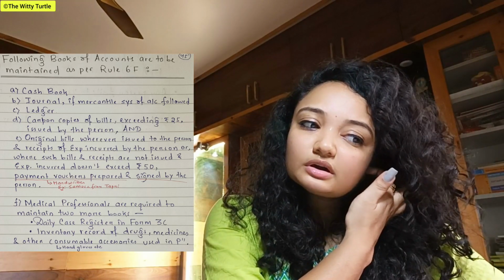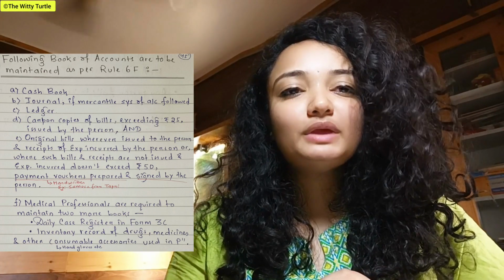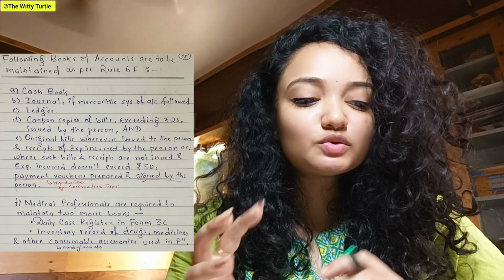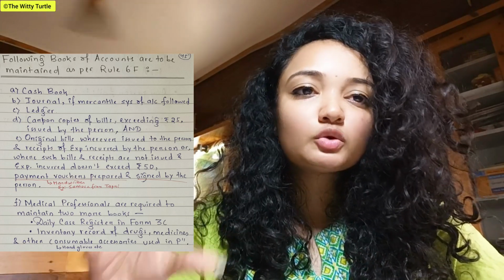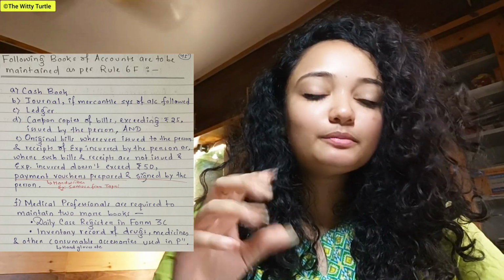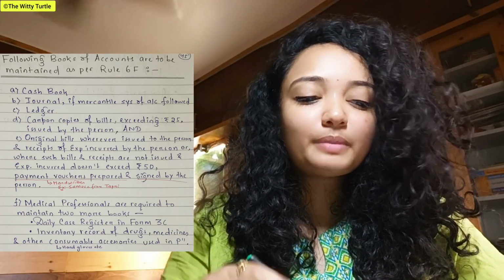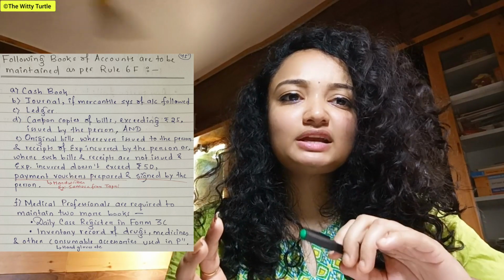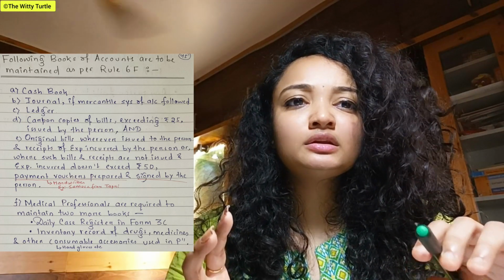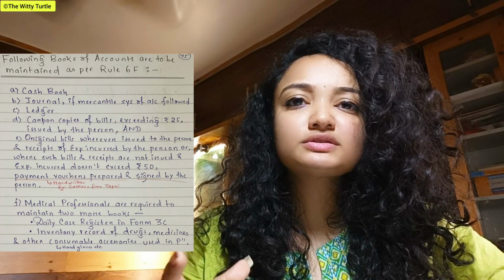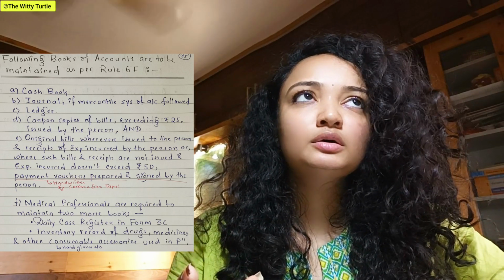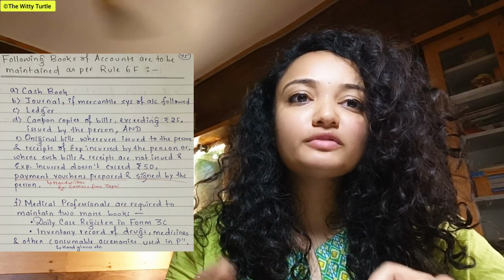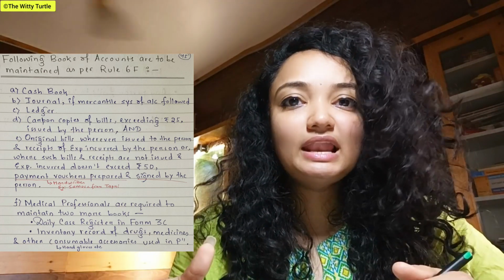So it means that if it is less than rupees 50, you have to keep a payment voucher which is prepared and signed by the person, right? Payment voucher means any kind of handwritten voucher where you have mentioned that you have ordered 15 cups of coffee which cost you around, say, 3 rupees per cup. So 15 cups of coffee cost you 45 rupees, which is less than 50, right?